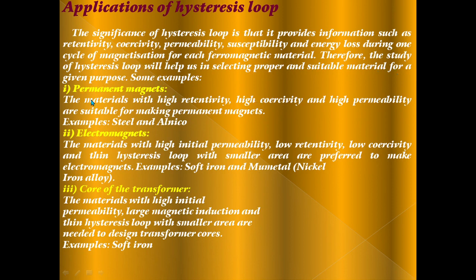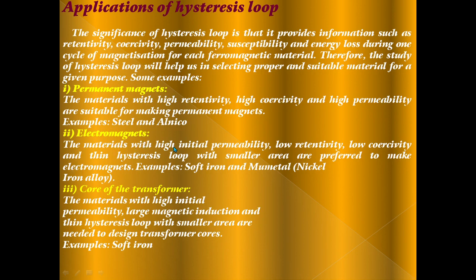Some examples are permanent magnets. Materials with high retentivity, high coercivity and high permeability are suitable for making permanent magnets. Example: steel and alnico.